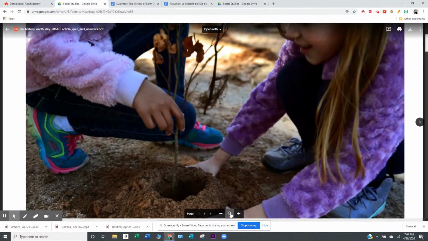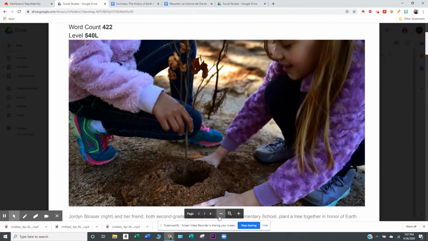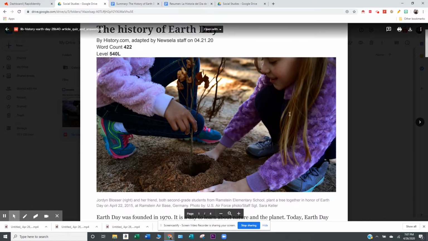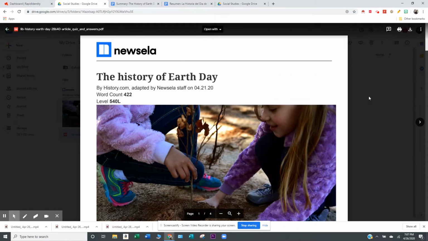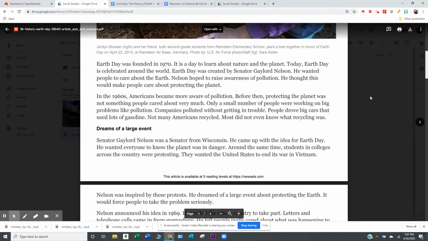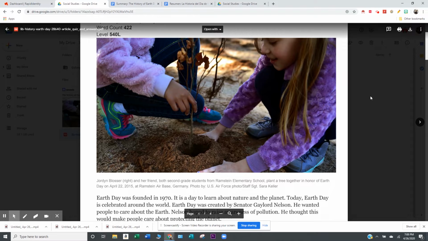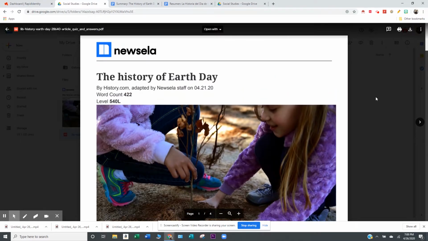Mr. Malazzo will be going over how to take an informational text and answer the questions. This is an article that I went over and covered basically on how to write a good summary. So I'm going to use the same article on how to answer questions. Now, whenever a student comes to an article like this, the first thing they should do is take a look and think about all the text features.